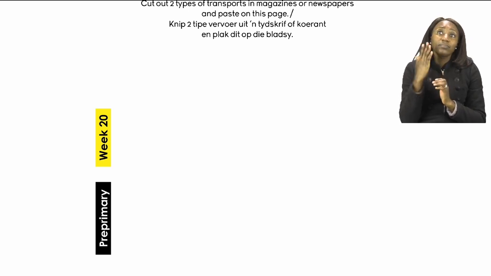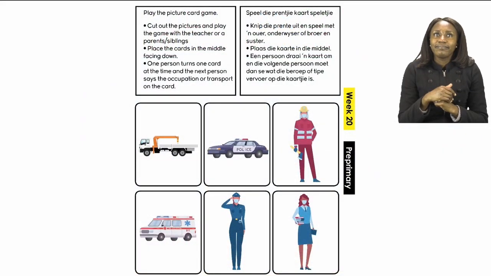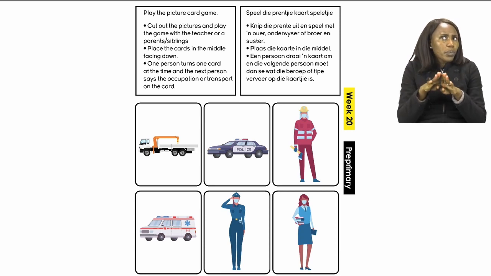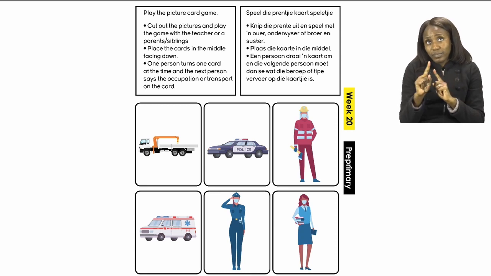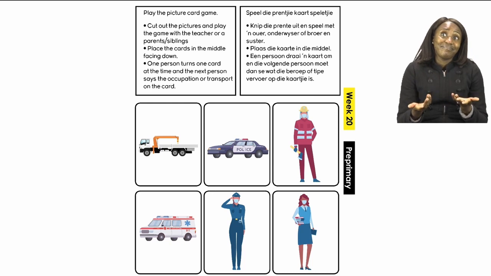The next thing that you're going to do after cutting your 2 types of transport is going to the next page, page 25. On page 25, we are going to play a game. Now it's going to be our job to follow the instructions of the game and play it. You can play this game with your teacher, parents, or your other brothers and sisters, even cousins.